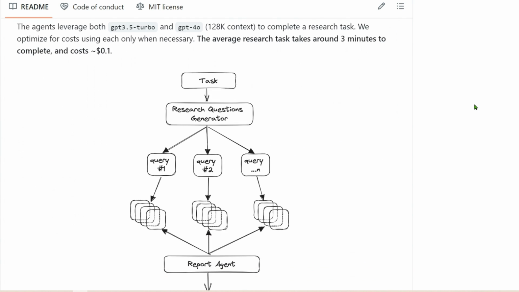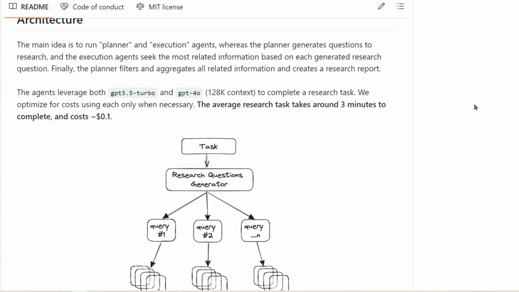Now the architecture behind it is that there are two things. First is the planner here, and then we have the execution. So the planner plans and generates questions to research, and the execution agent seeks the most relevant information based on each of the generated questions.